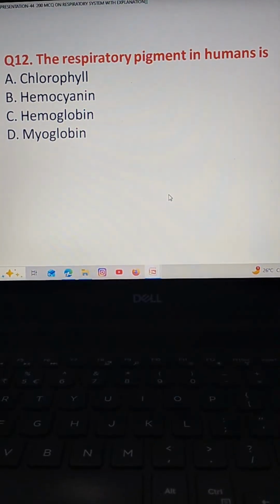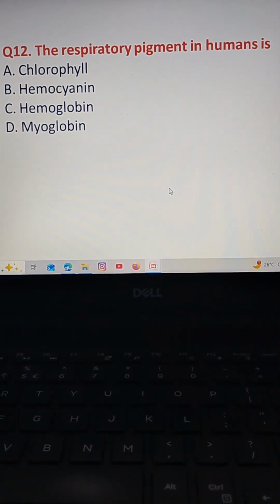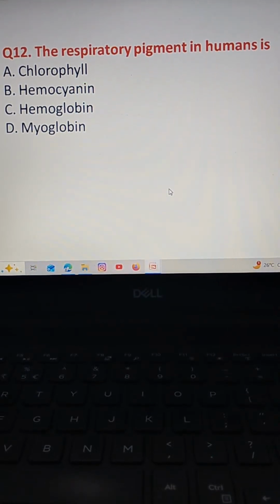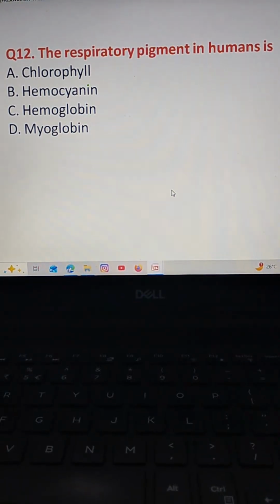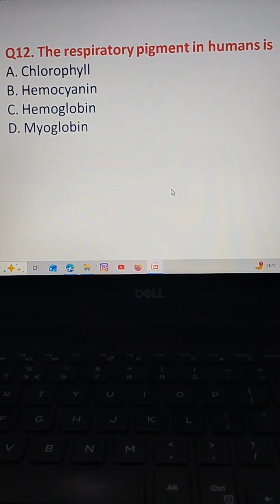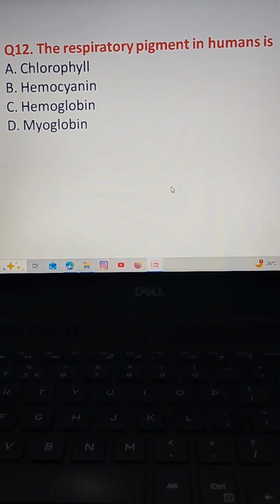The next question: the respiratory pigment in humans is option A chlorophyll, option B hemocyanin, option C hemoglobin, option D myoglobin.